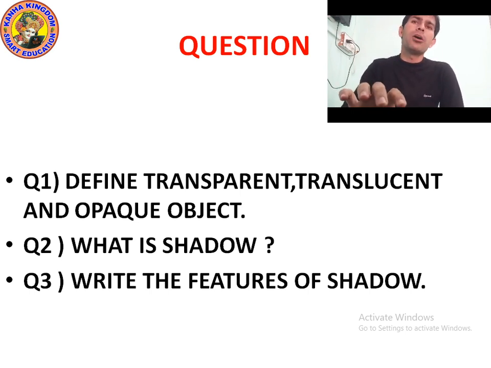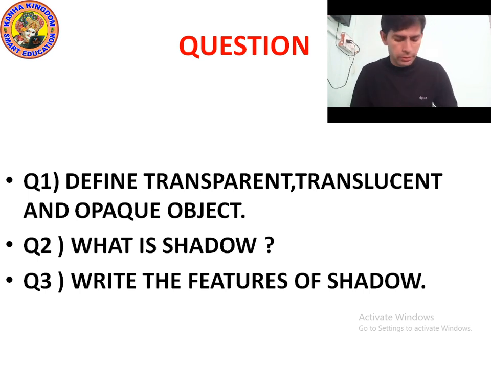Examples of transparent objects are clean glass and clean water. Examples of translucent objects are tracing paper, a single sheet of paper, colorful glass, colorful water. Examples of opaque objects are rubber, plastic, pen, wall, door. These are examples of opaque objects.